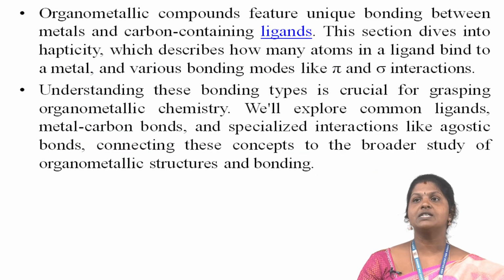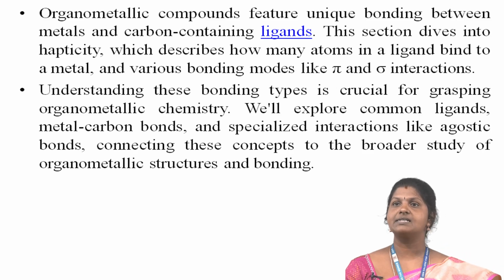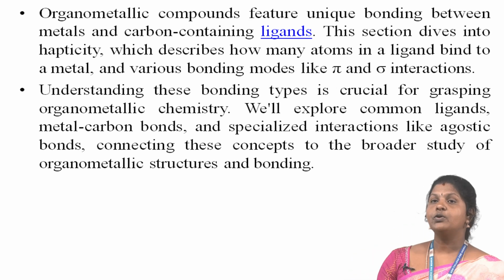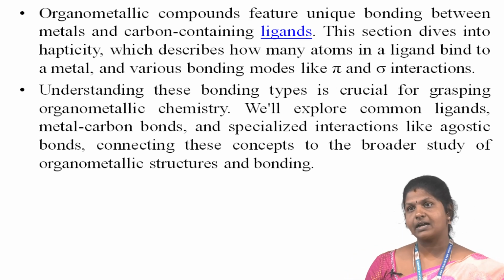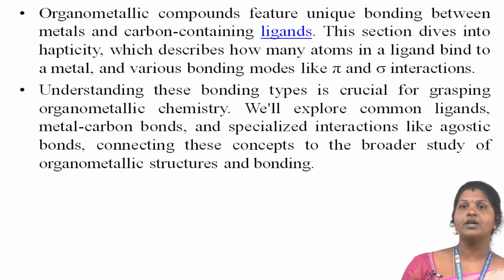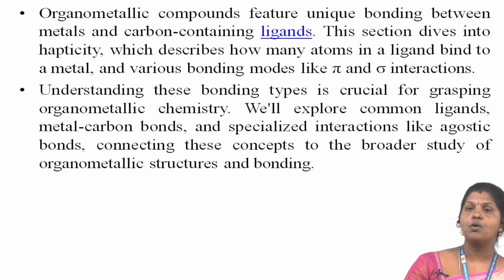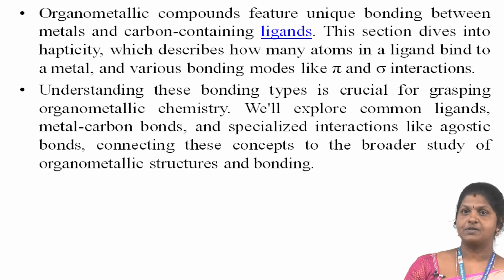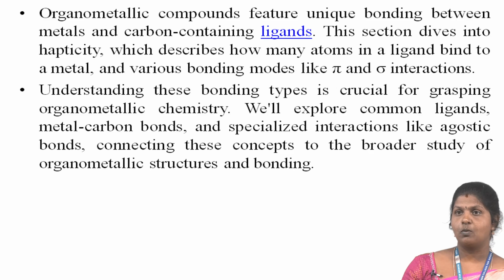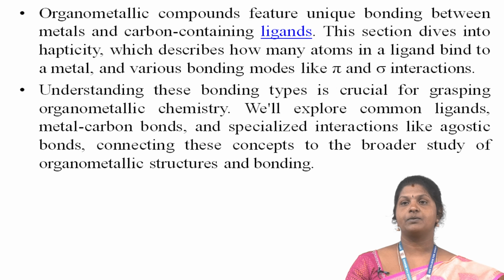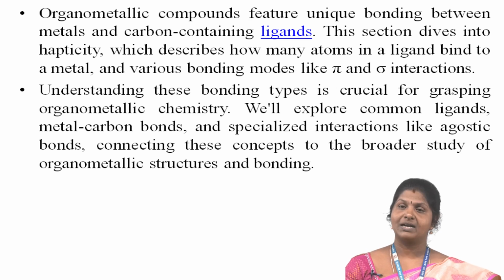The organometallic compounds feature unique bonding between metals and carbon-containing ligands. This section divides into hapticity, which describes how many atoms in a ligand bind to a metal, and various bonding modes like pi bond and sigma bond interactions. Understanding these bonding types is crucial for grasping organometallic chemistry. We will explore common ligands, metal-carbon bonds and specialized interactions like agostic bonds, connecting this concept to the broader study of organometallic structure and bonding.